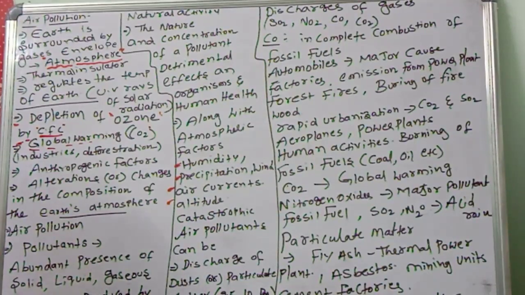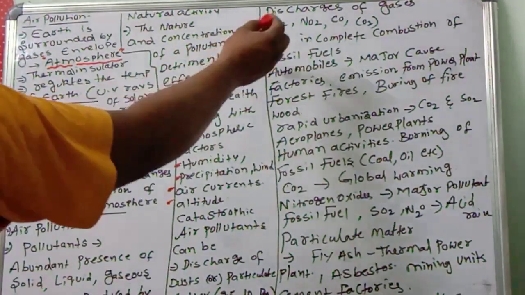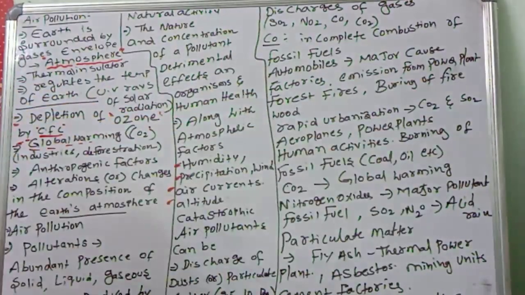Particulates are very dangerous. And why? Because when we inhale, the particulates enter our body and especially accumulate in the lungs and cause pollution. Very dangerous problems arise, leading to cancer. So particulate matter is very dangerous to human beings. And then the discharge of gases. What kind of gases? Sulfur dioxide, nitrogen oxide, carbon dioxide, and carbon monoxide mainly cause very dangerous problems and air pollution.